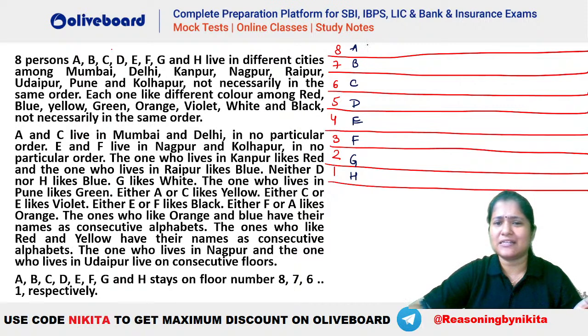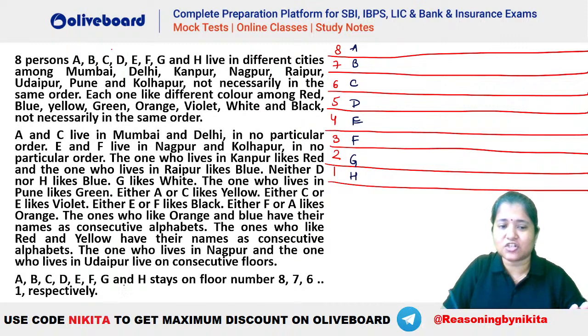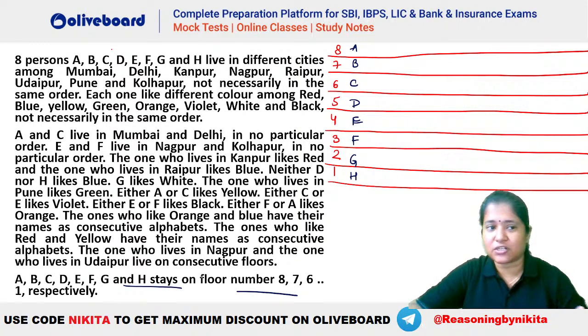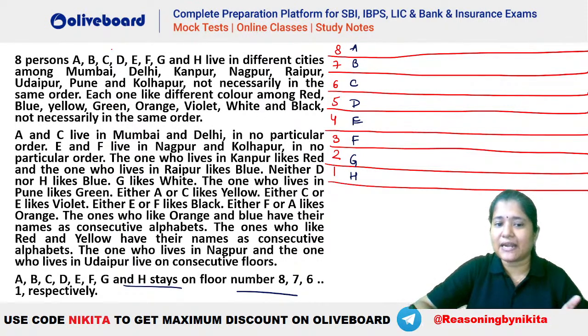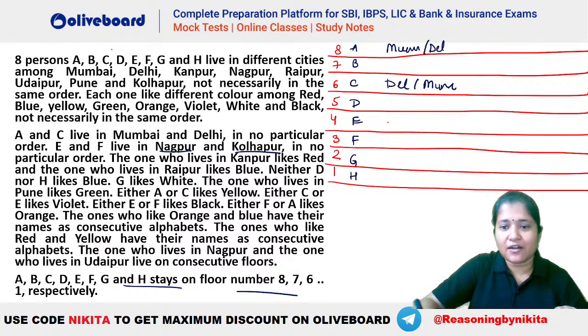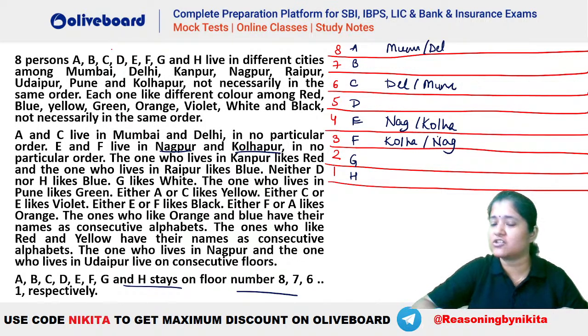One hint is very easy: A is on the 8th floor, B is on the 7th floor, that is mentioned in the last line, directly. You can see A and C live in Mumbai and Delhi, in no particular order, so we have a possibility between Mumbai and Delhi. Now E and F live in Nagpur and Kolhapur, so Nagpur, Kolhapur, and similarly Kolhapur and Nagpur. This is also a possibility.